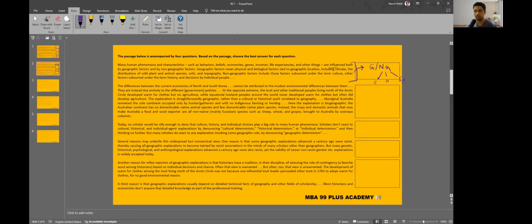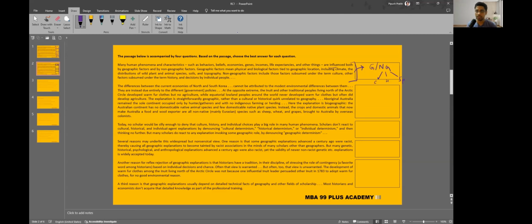Okay, IP. So the first paragraph talks essentially about this, and see how I have made the notes. It's not long sentences. It is just going by word. So for example, for geography, I just denoted by G, NG for non-geographical factors, etc. How does it help me? It gives me the basic idea about this paragraph. Now, if a question comes, what is the main idea of this paragraph? It is to explain both the factors. As simple as that.